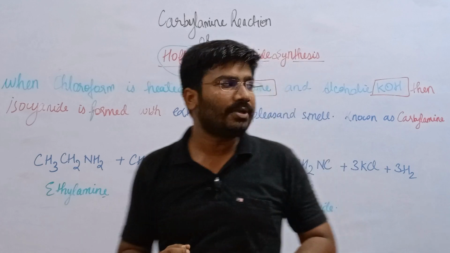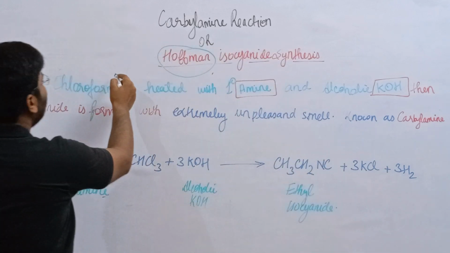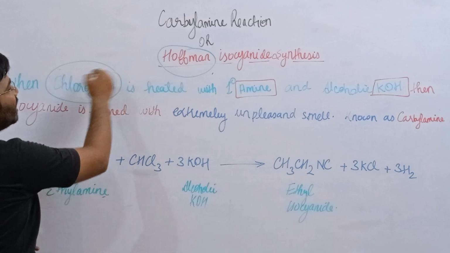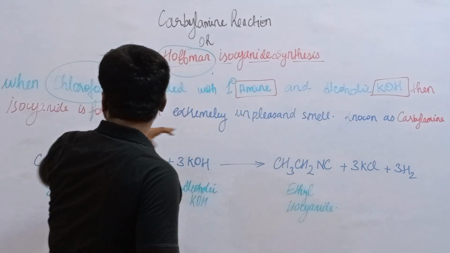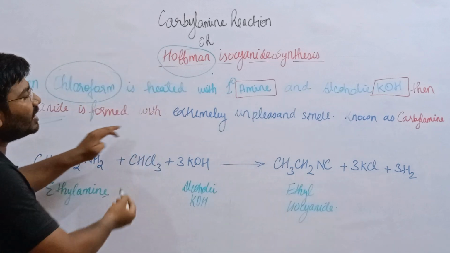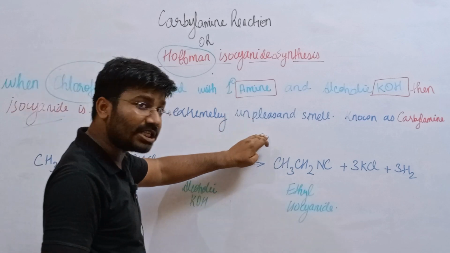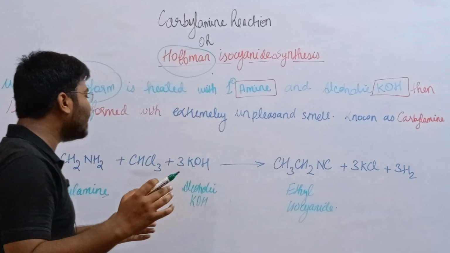In this concept, when chloroform is heated with a primary amine, listen, chloroform is heated with the primary amine and alcoholic KOH, then isocyanide is formed. What is formed? Isocyanide is formed with an extremely unpleasant smell, known as carbylamine. Now we are seeing the reaction.